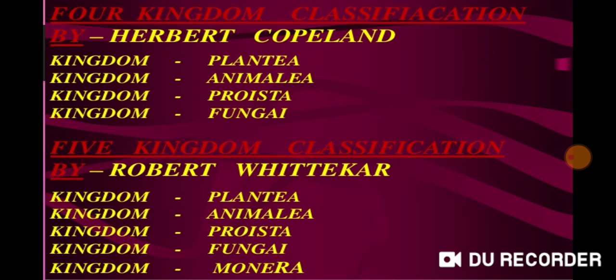Then later on came the five kingdom system by Robert Whittaker. This is one of the most famous and most renowned and accepted concepts, the five kingdom system of classification: kingdom Plantae, kingdom Animalia, kingdom Protista, kingdom Fungi, and kingdom Monera.